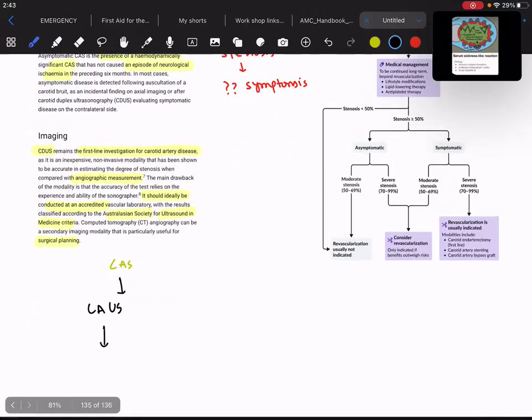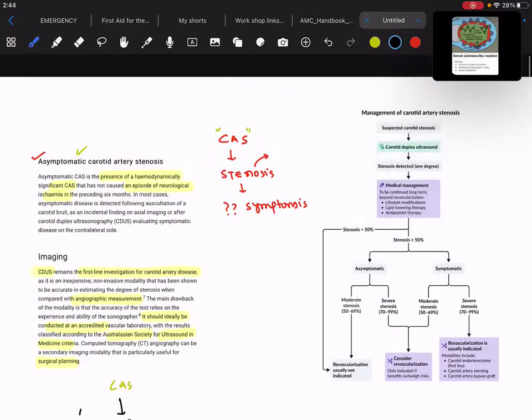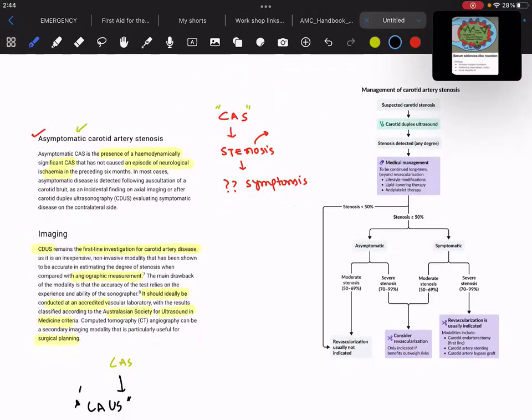And the second line, if they don't give you the option of carotid artery ultrasonography, at that time you have to go for the CT angiography. This is the secondary imaging modality. Now, once we are done with the symptoms and the definition, then we have to discuss the management part.